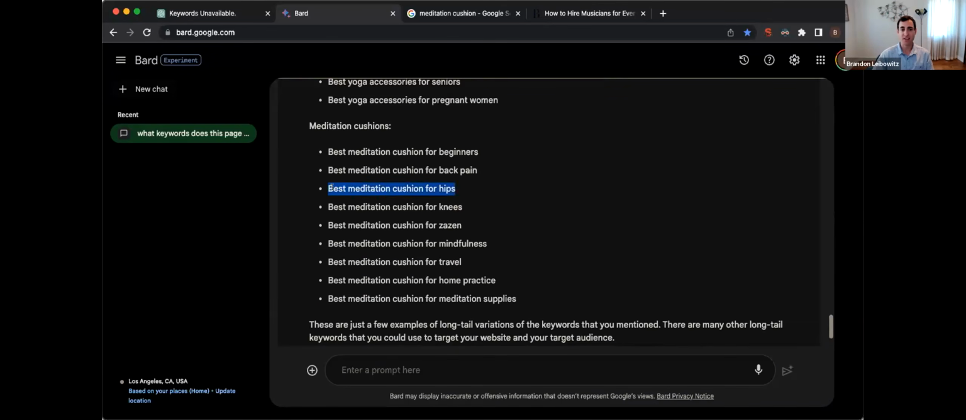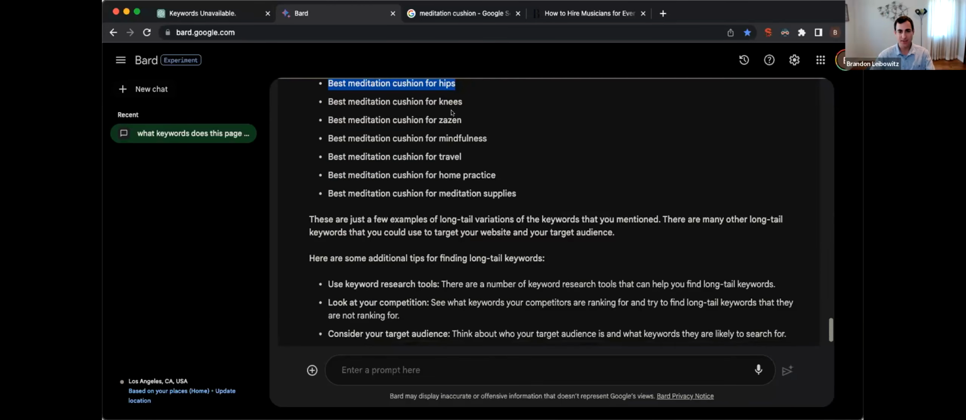Like best meditation. So instead of ranking for meditation cushions, which is going to be very competitive, let's rank for meditation cushion for hips, for knees, for beginners, for back pain, for whatever, travel, home practice. So these are all great ideas to help you with that keyword research.